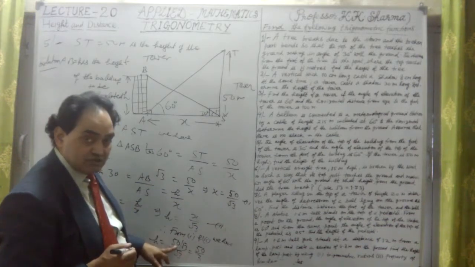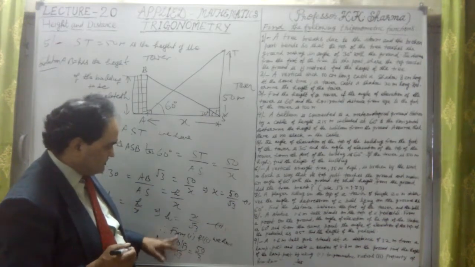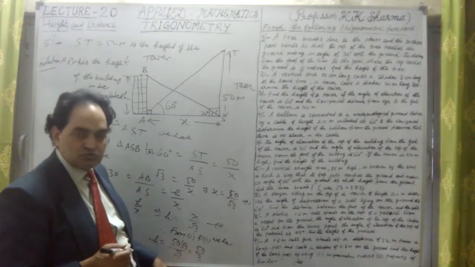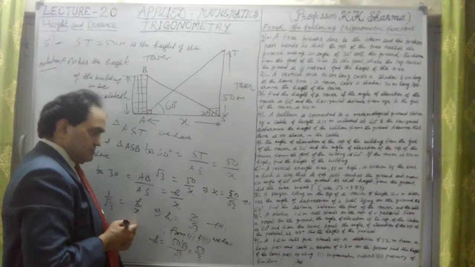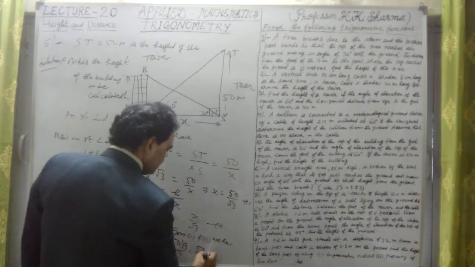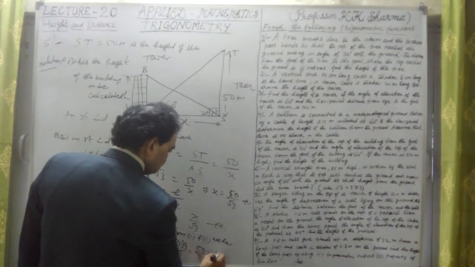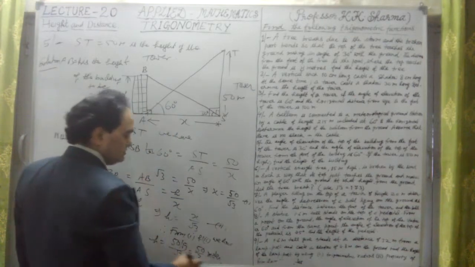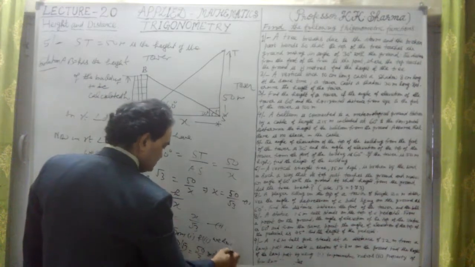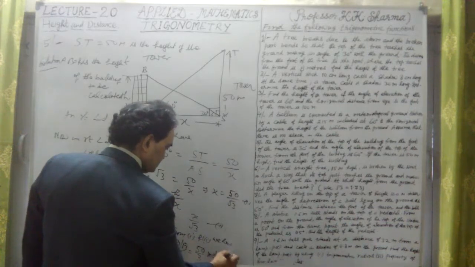We have substituted here in the second equation. That is 50 upon root 3 upon root 3. 50 upon root 3 into root 3, root 3 into root 3, 3. So 50 upon 3 meter. This is your height of the building. 50 upon 3, that means 16 3 48, so 16 and 2 by 3,